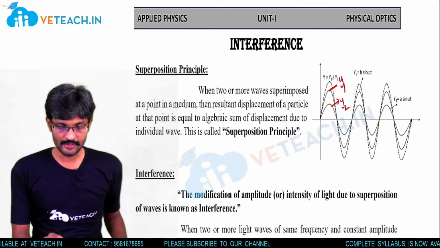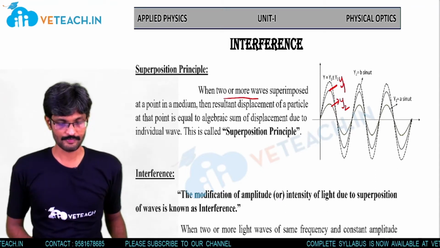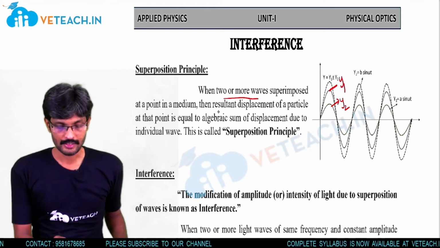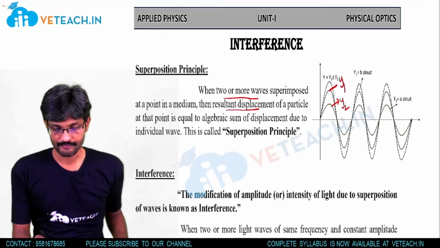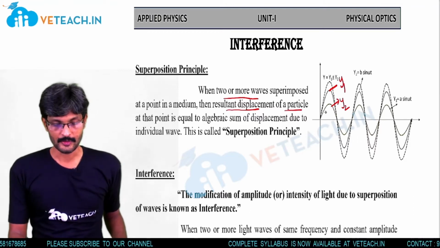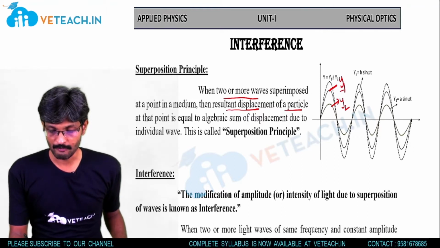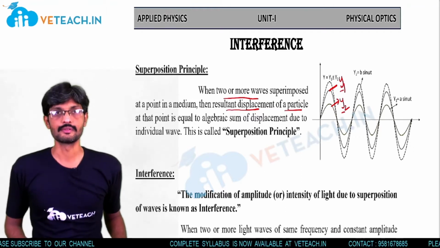Now see what the superposition principle says: when two or more waves are superimposed at a point, the resultant displacement of the particle at that point will be equal to the algebraic sum of the displacements y1 and y2.